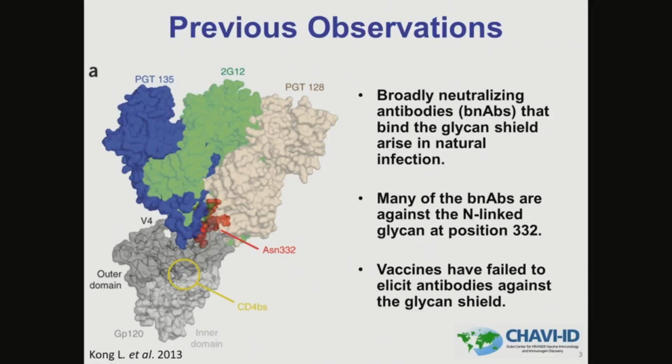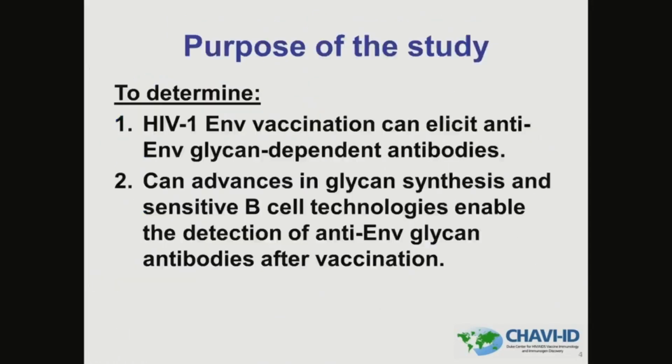However, despite tremendous efforts, ENV-based and glycoconjugate-based vaccines have yet to elicit these types of antibodies. So our study had a twofold purpose. First, to determine if HIV-1 ENV vaccination can elicit anti-ENV glycan-dependent antibodies. Second, can advances in glycan synthesis and sensitive B-cell technologies enable the detection of anti-ENV glycan antibodies after vaccination?